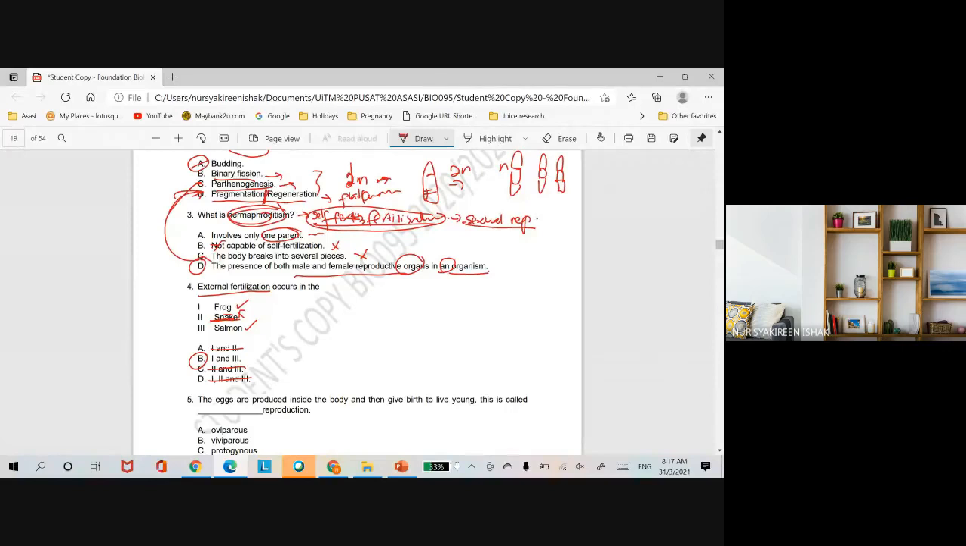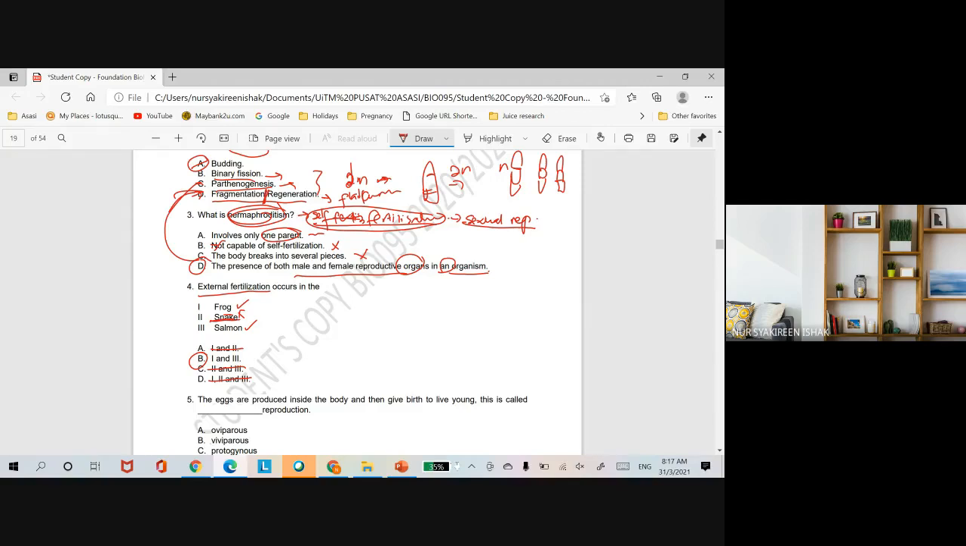So salmon undergoes external fertilization. Same goes for frogs. If you look at your notes, when frogs are mating, they are in the amplexus position, where in that position the female will be stimulated to release the eggs into the water.